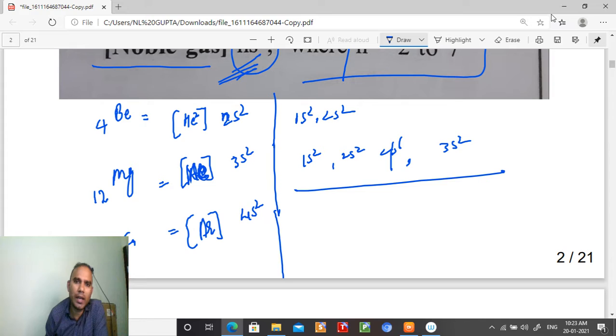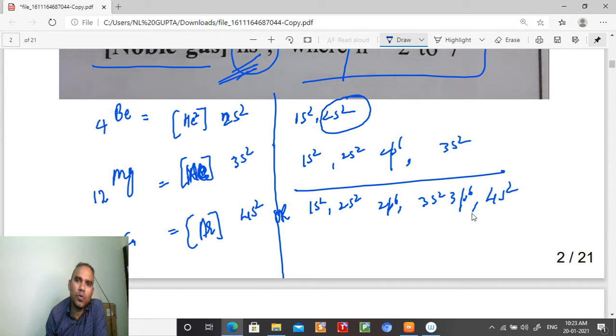Or you can also write the configuration as 1s2, 2s2, 2p6, 3s2, 3p6, and 4s2. So what you are watching is s2, s2 and s2. They have the same number of valence electrons. If they ask for the valence electrons, the valence electron count is equal to how much?